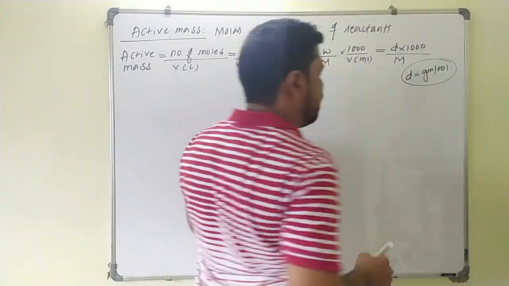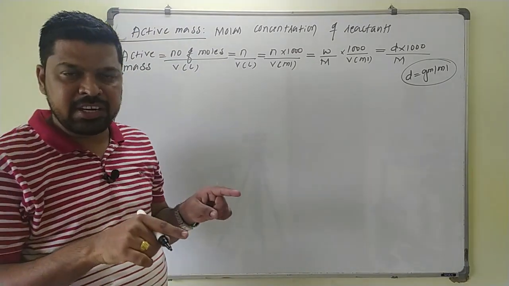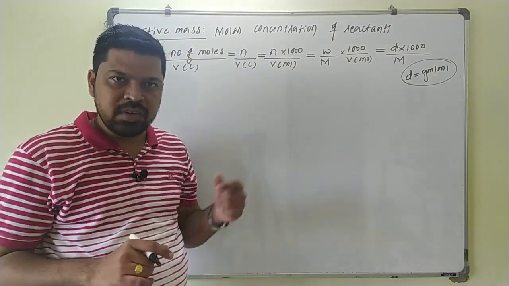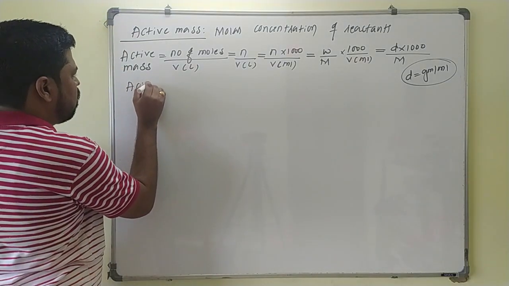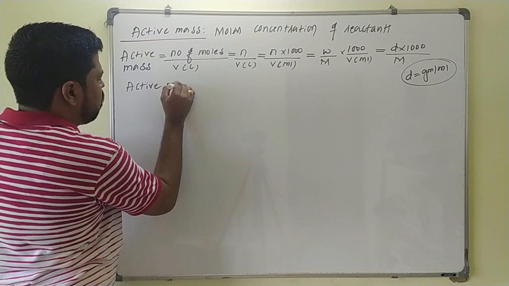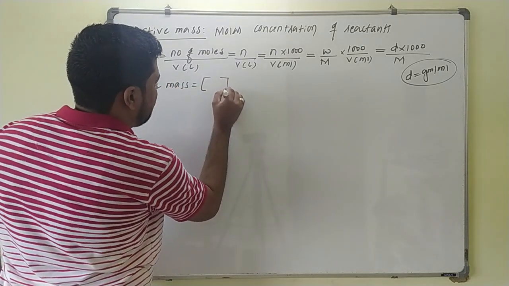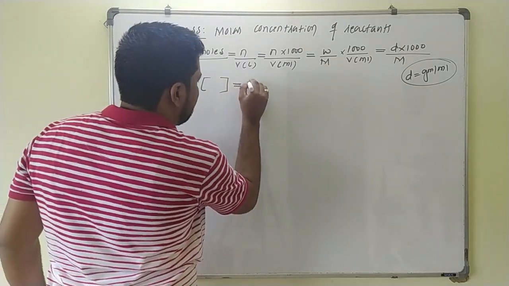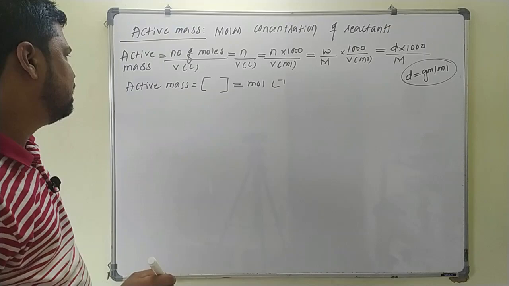Gram per ml here. So this active mass is represented with a square bracket, which indicates number of moles per liter of the reactant here.